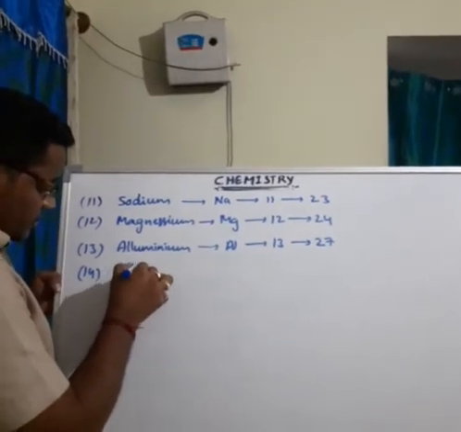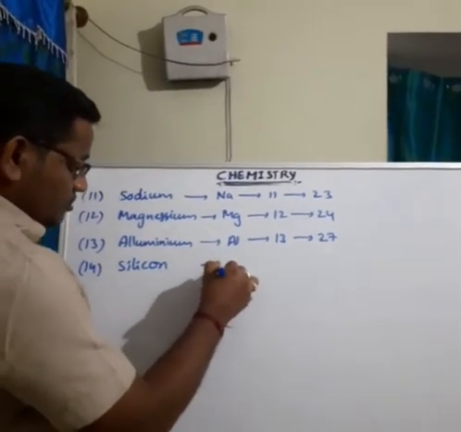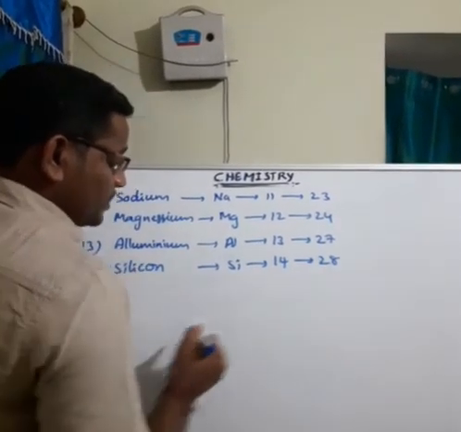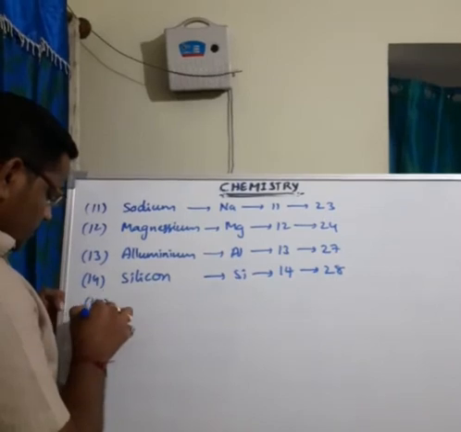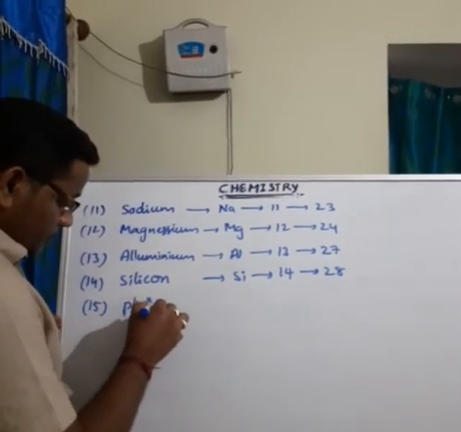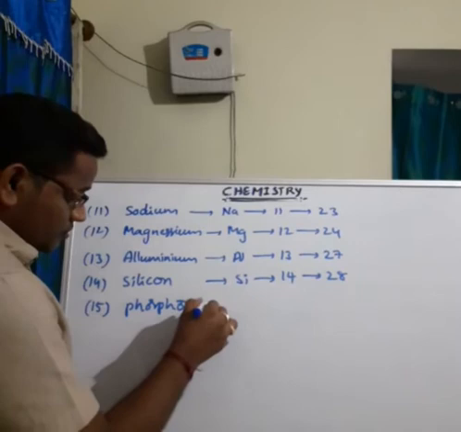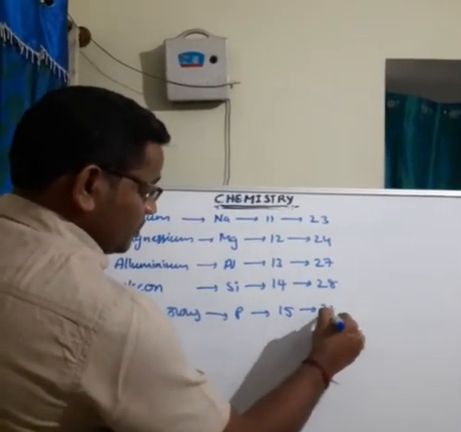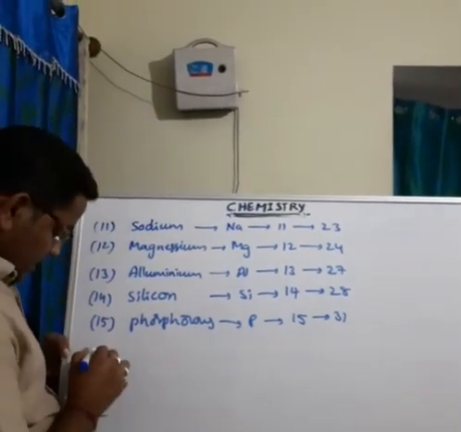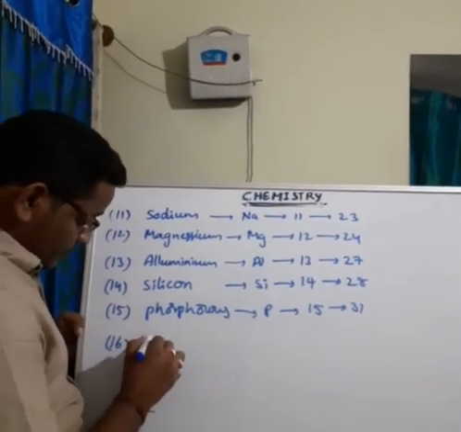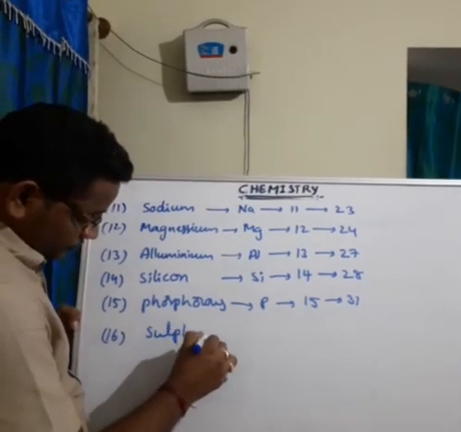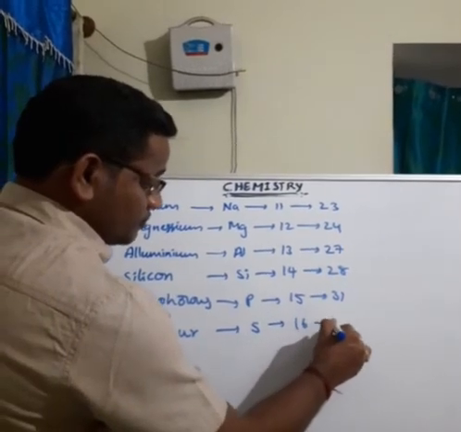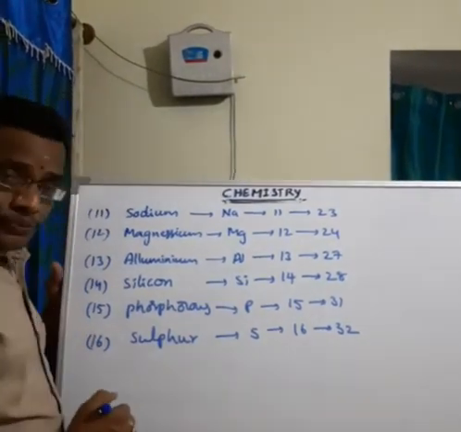14, silicon. Symbol Si. Atomic number 14, mass number 28. Next 15, phosphorus. Symbol is P. Atomic number 15, mass number 31. Next, the 16th element, sulfur. Symbol S. Atomic number 16, mass number 32.